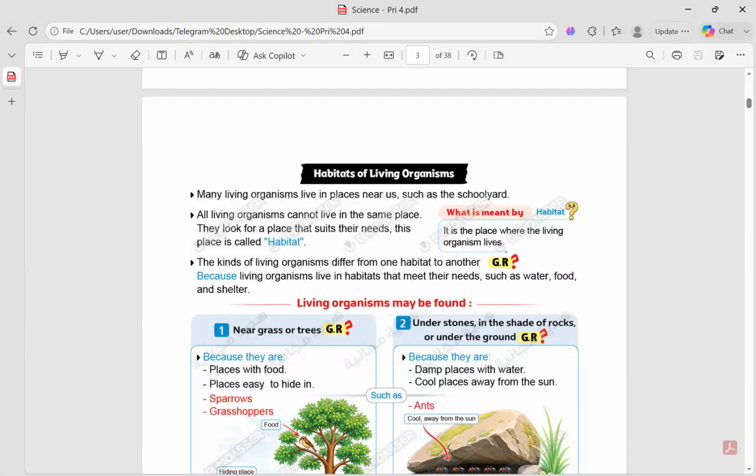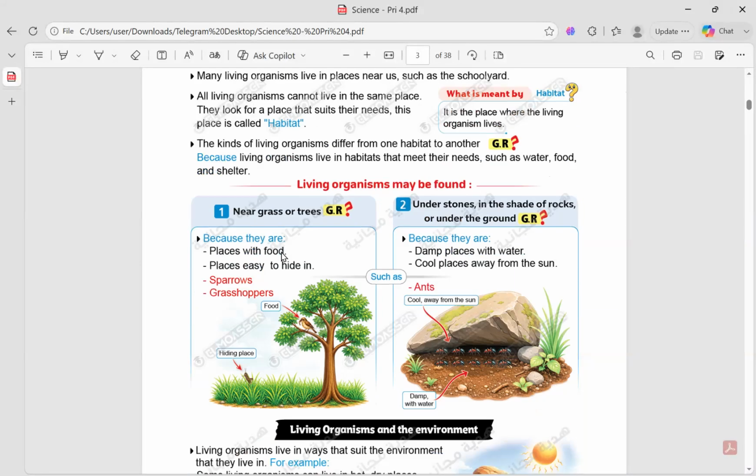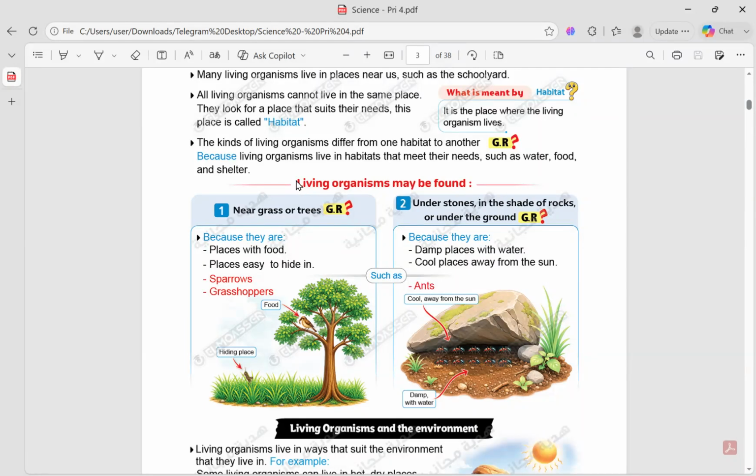Like the lizard. Can you imagine the lizard living in a very cold environment? No, it lives in the desert. So it's different from the cat. Can we find the cat in the desert? No. So the habitat differs from one organism to the other.